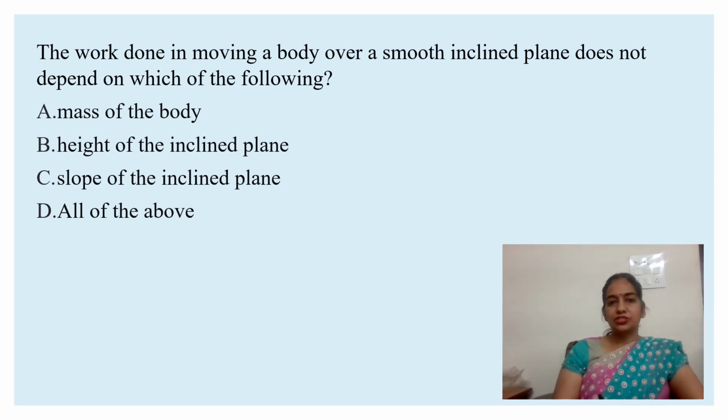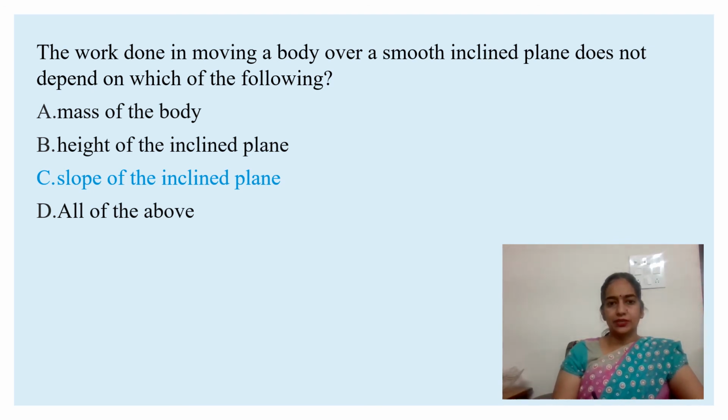W equal to mgh in the case of a smooth inclined plane, where m is the mass of the body, g is the acceleration due to gravity, and h is the height. So option C.